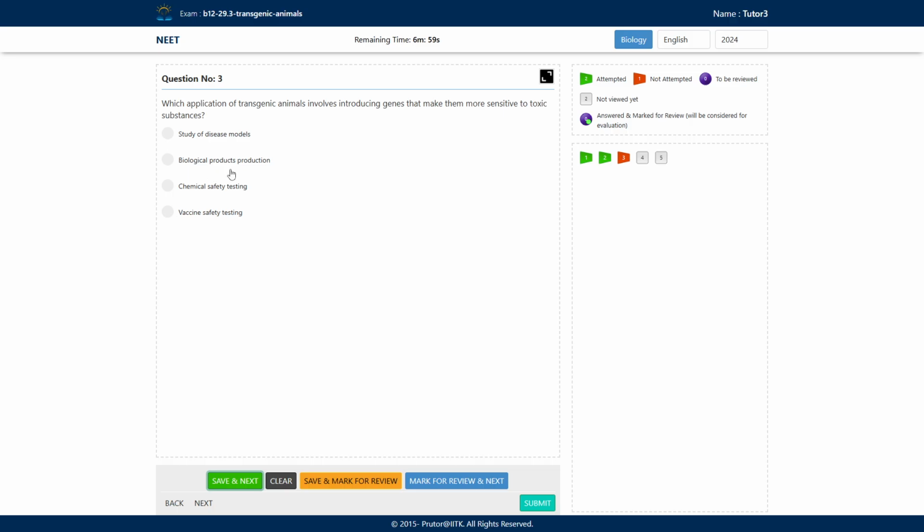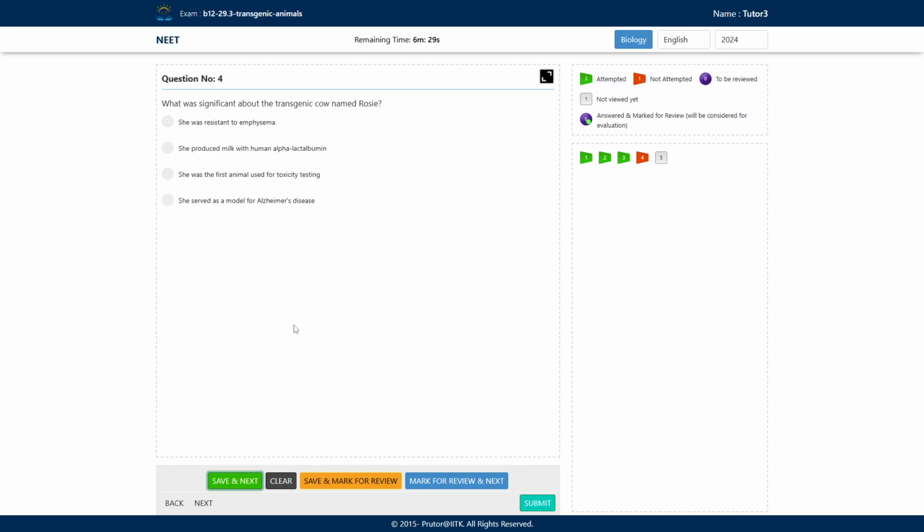Biological product production? No, in this we will insert some genes which are going to make a specific product, that particular protein. Then chemical safety testing or vaccine safety testing. Vaccine safety testing we do to test the vaccine's safety, but for chemical safety testing or drug safety testing, we will make this transgenic animal more sensitive so that we can do this chemical safety testing.